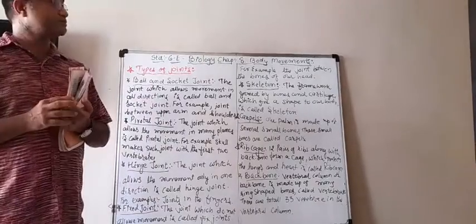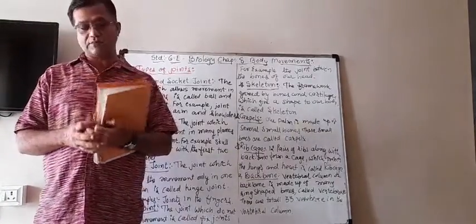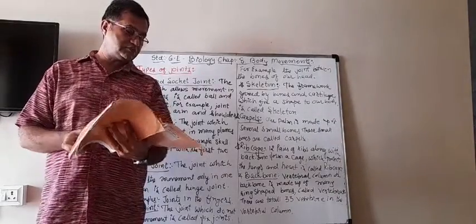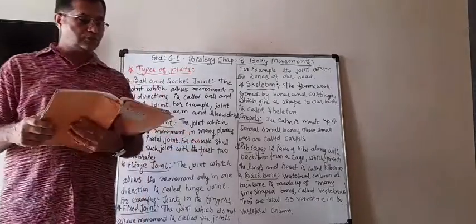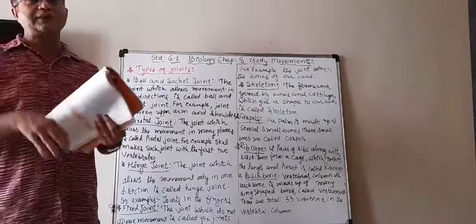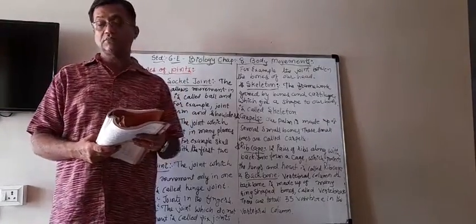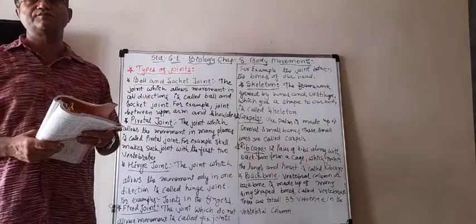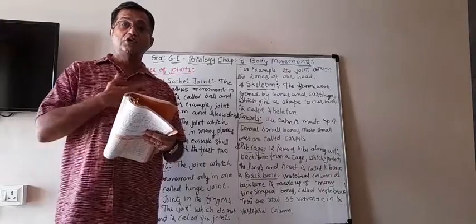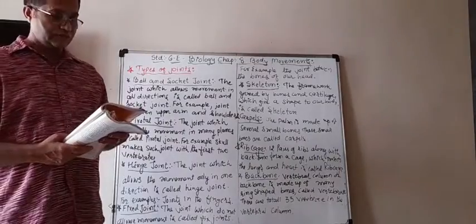In biology, chapter number 8, body movements, we started with how animals are moving, sometimes knowingly, sometimes unknowingly. Because even when you are doing nothing, your eyes are blinking by themselves. Your chest is going up and down because you are breathing, and so on.